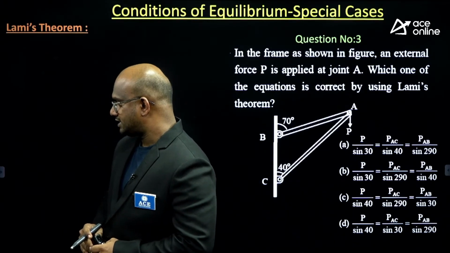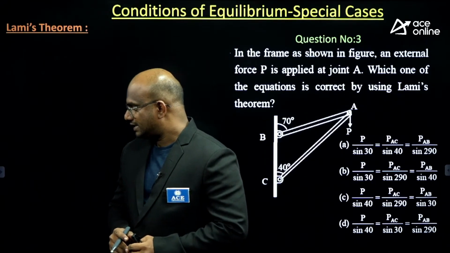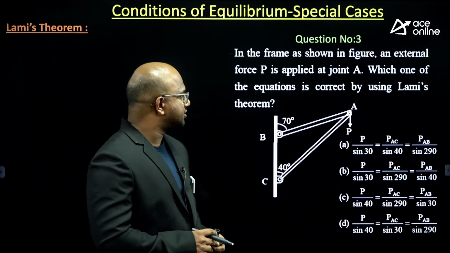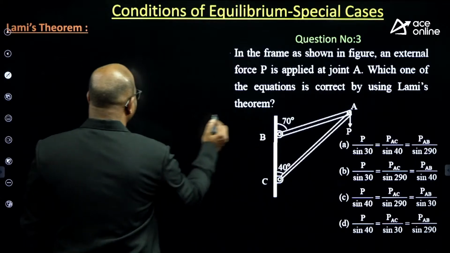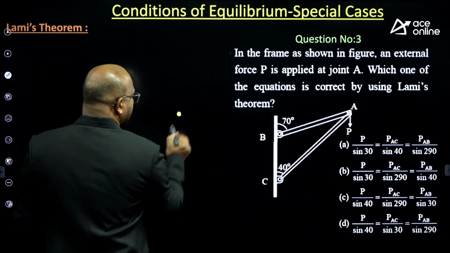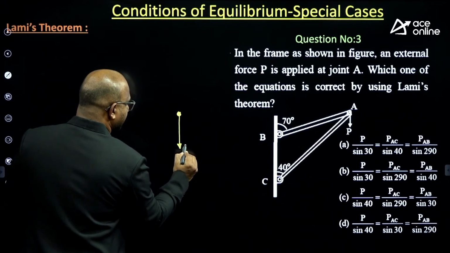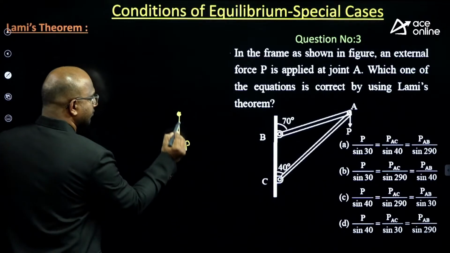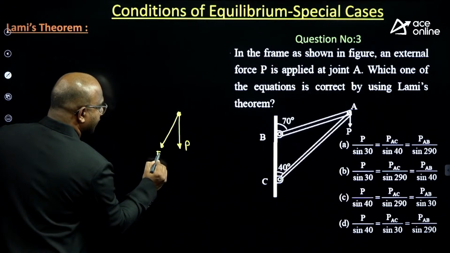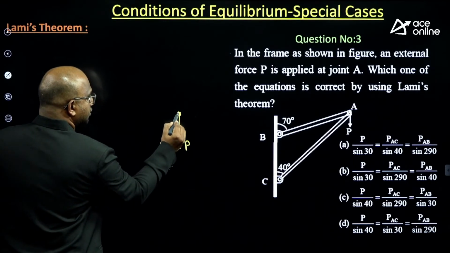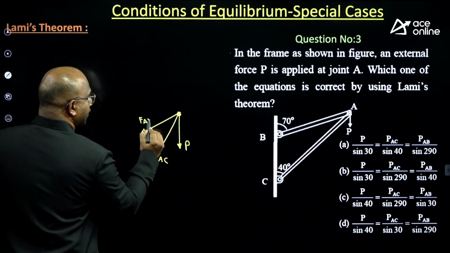Yes, very good. Few students have given the answer. Let us check it, guys. Now, I am drawing a free body diagram of point A. This should be P. This should be F of AC. This should be F of AB. Do you agree or not?